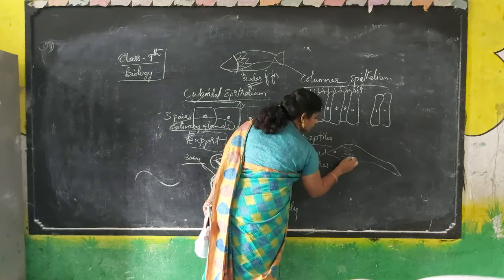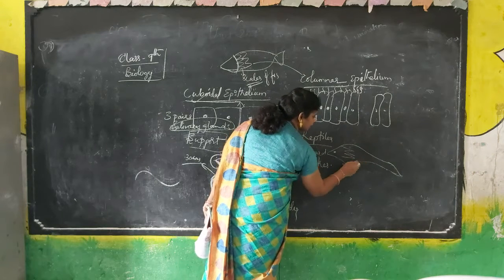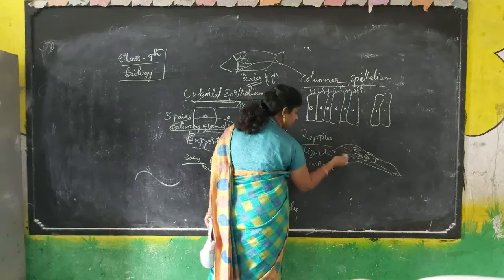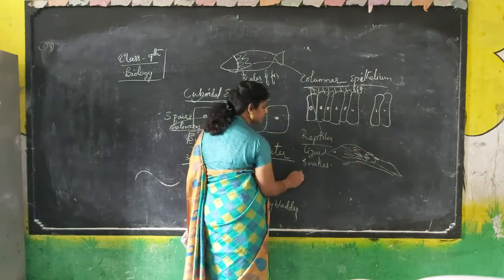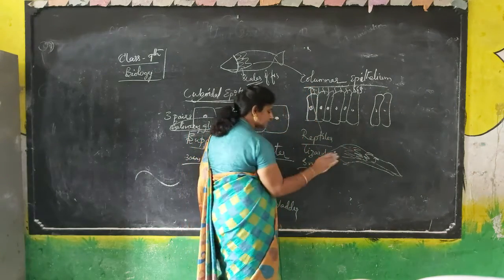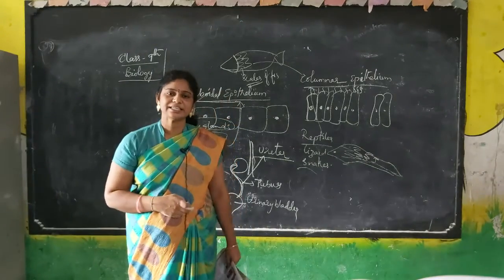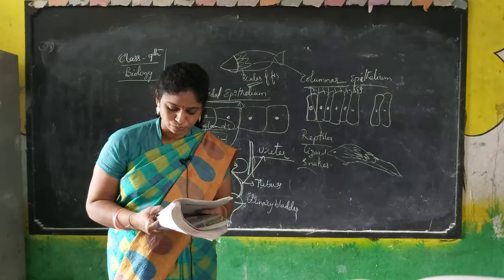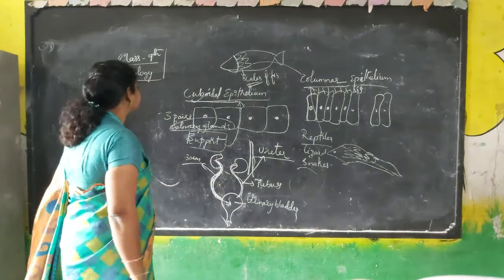They have thorn-like scales which arise from the columnar epithelial tissue. Snakes, you know very well, have scaly skin, which also arises from the columnar epithelial tissue. So this is about the epithelial tissue.